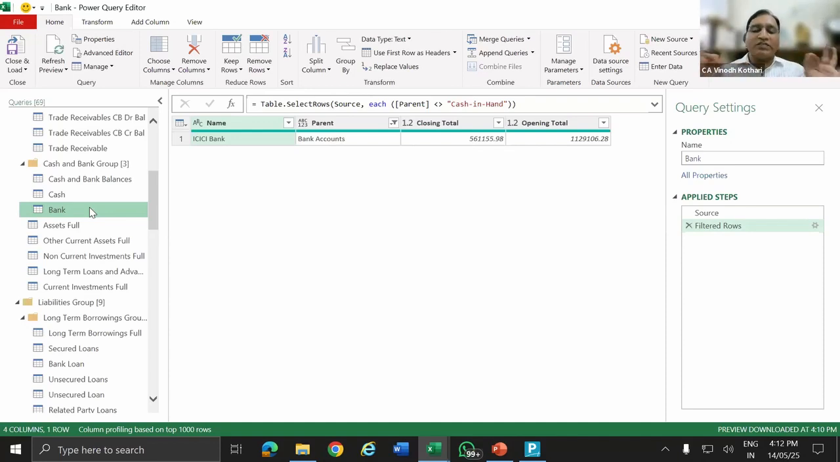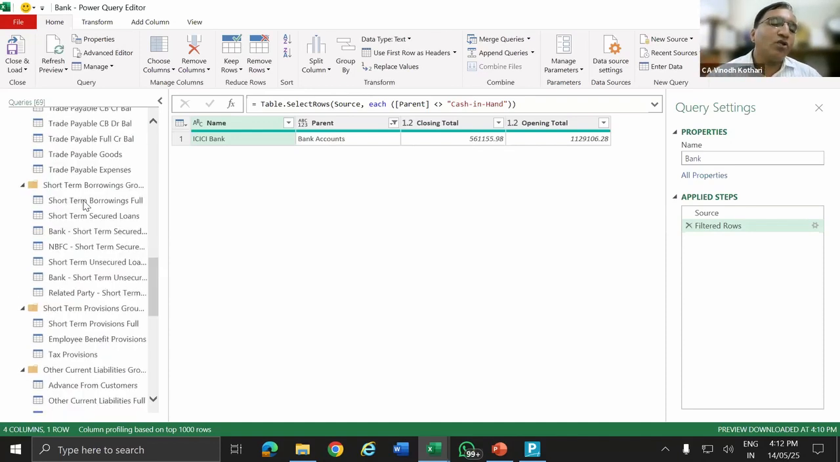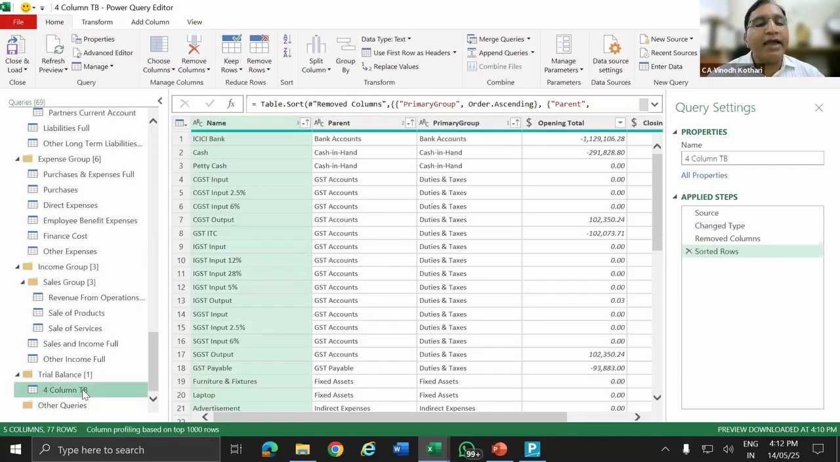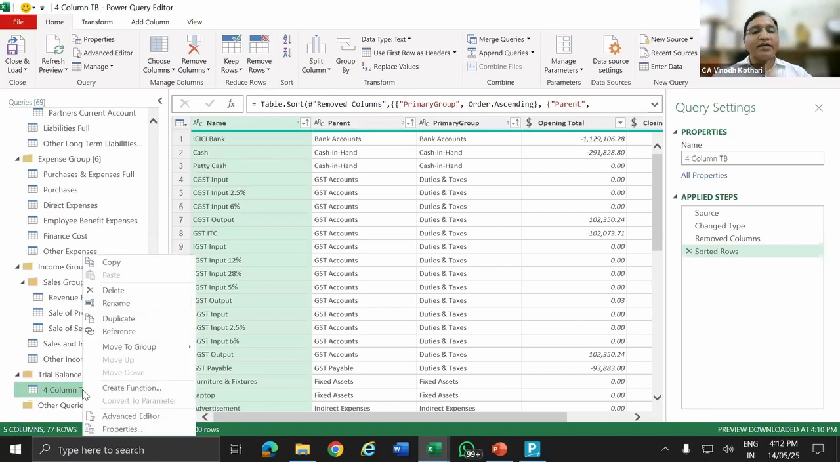So I'll create one schedule and show you so that you can understand better. This is our 4-column TB. What did I tell? I have to create a reference. Right click on this. There are two options. One is duplicate. Duplicate means creating the same copy of this. I don't want the same copy. If any change is made in the source, everything should be linked. This is my source, and I cannot delete it until all the links are created. So I create a reference.